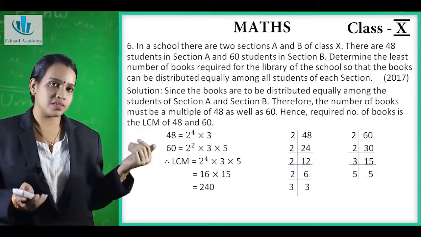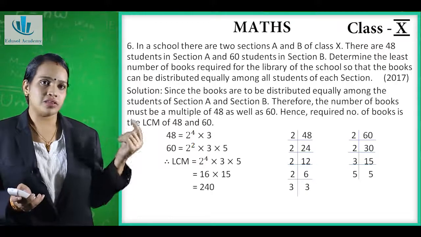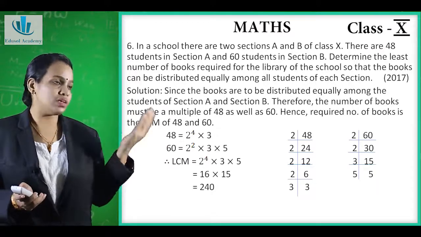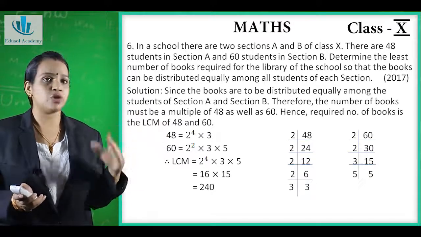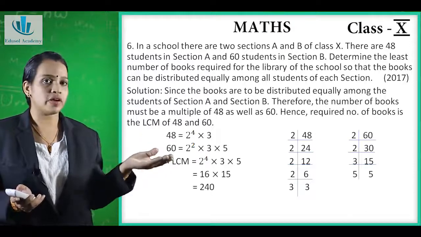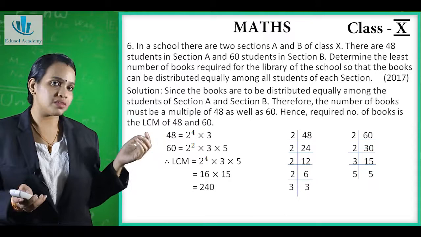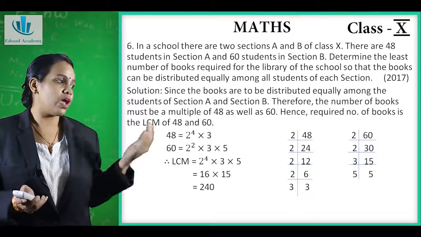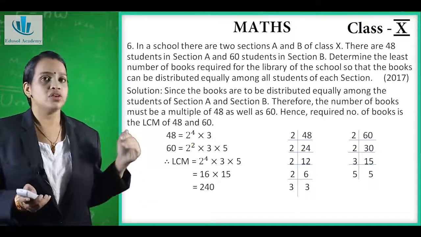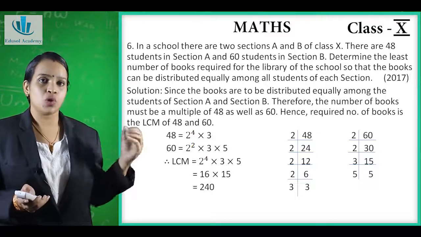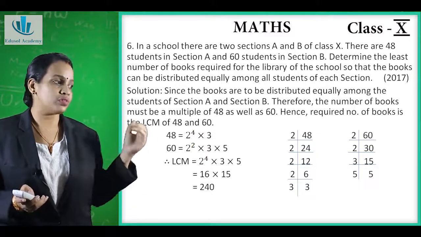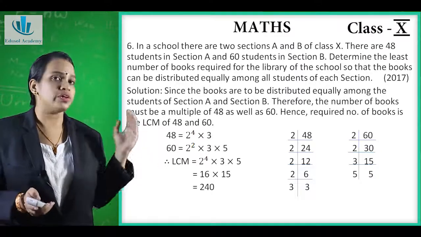Our next number 60, we can factorize it. The smallest prime number 2, it is 30. Again divisible by 2, 15. Now 15 is not divisible by 2. The next smallest prime number is 3. So it is 3, 5, and 5 is divisible by 5. So the factors of 48 are 2 into 2 into 2 into 2 into 3, that is 2 raised to 4 into 3.